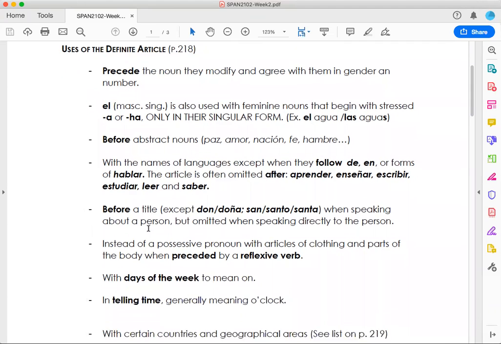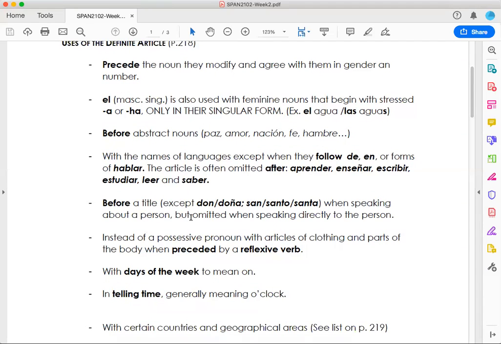The definite article also goes before a title, except for don or doña, san, santo, or santa, when speaking about a person, but omitted when speaking directly to the person. Remember the example when you are talking about your neighbor to a friend, and he is a doctor, so you have to refer to him as Dr. Rodrigo Lopez. But then when you are able to meet him, you won't call him doctor, okay?